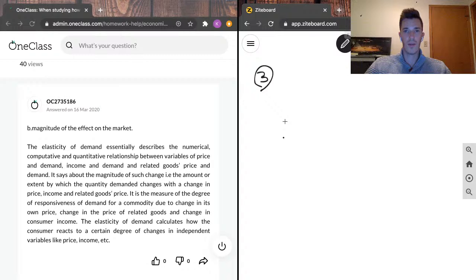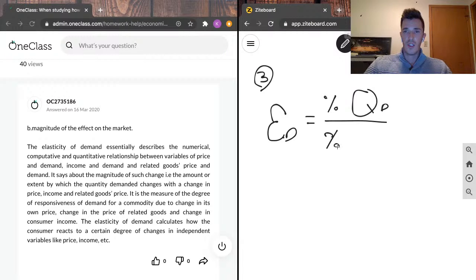Although I think that's a perfectly good write-up, I'm just going to give you guys also the general formula as well. So the elasticity of demand, typically denoted like that, I believe it's a Greek letter E or something along those lines, is the percentage change in quantity demanded divided by the percentage change in price.